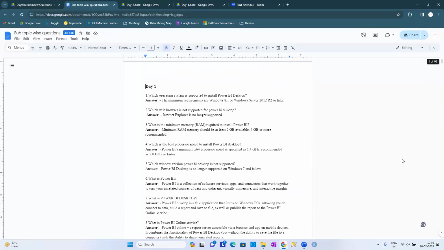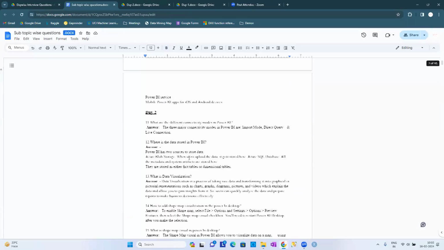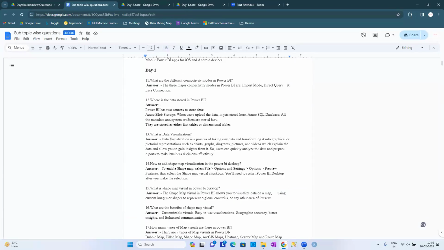That's why it is just the beginning level: what is Power BI Desktop, what is the Power BI online service, okay, what is business intelligence, just a little bit of idea, whatever you know. What is data visualization? We know it is a process of taking raw formatted data into a graphical representation. Just don't memorize the definitions, guys. Don't memorize them. Understand them. That's it.